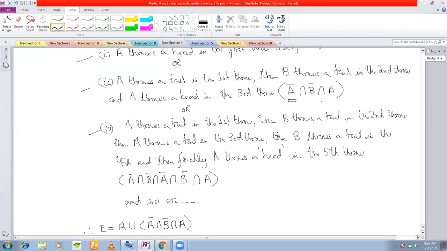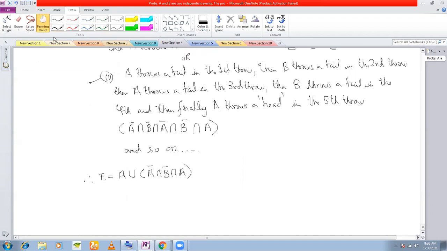Because A throws the tail, B throws the tail, and A throws the head. Clear with this? Or A bar intersection B bar intersection A bar intersection B bar intersection A, union, and this will continue, right? Till infinity.